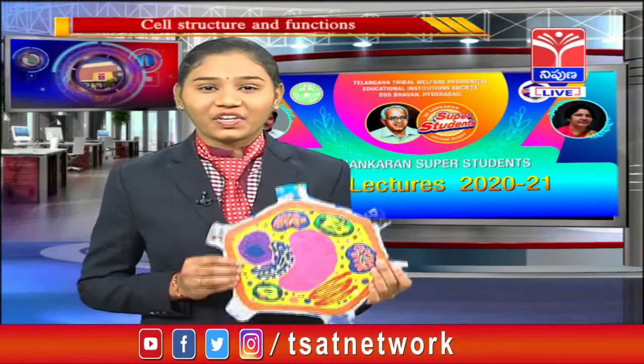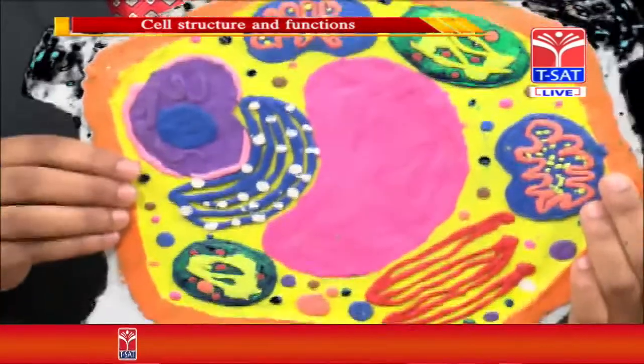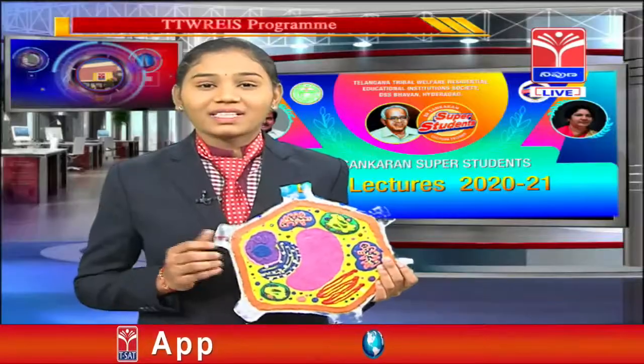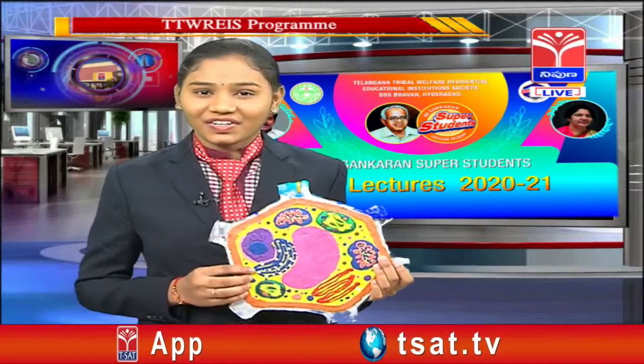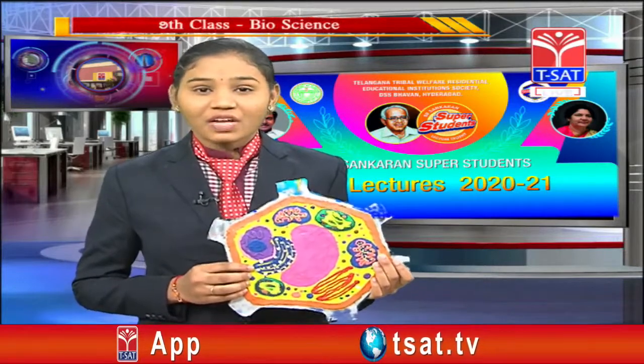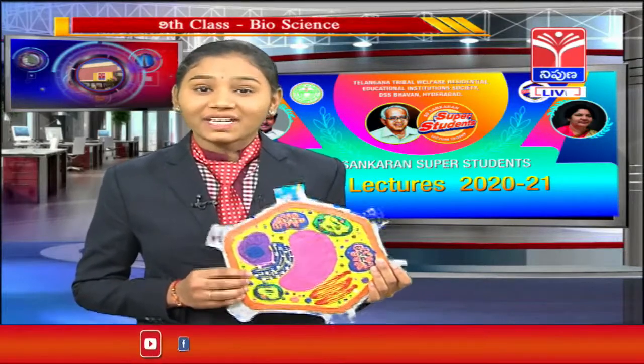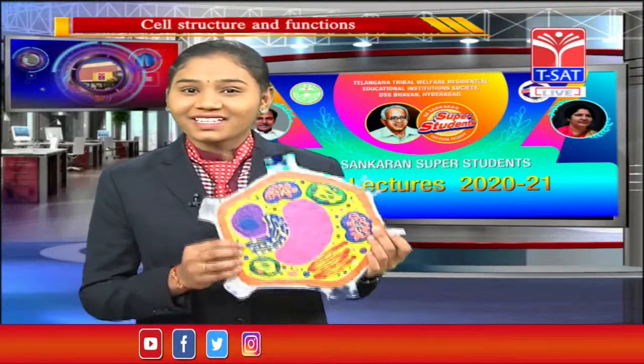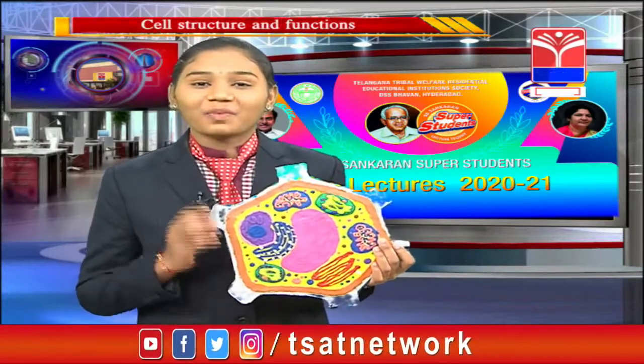Cell is the basic unit of life. Cell is the smallest unit of life. Cell is a structural and functional unit of all living organisms. Do you know a cell replicates by itself independently? Hence, these cells are also known as the building blocks of life.